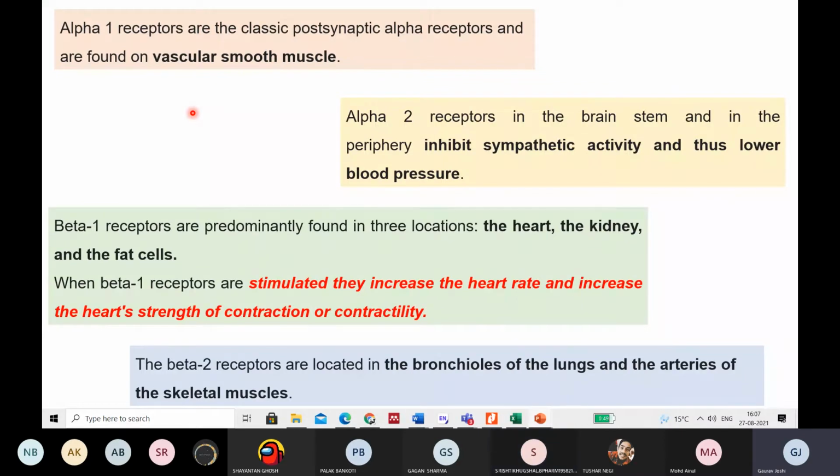Just read the line. Alpha 2 receptor in the brain stem and in the periphery. We are concerned with the periphery. Inhibit the sympathetic activity. What is the alpha 2 receptor doing when the epinephrine is binding? It is inhibiting the sympathetic activity and is lowering the blood pressure. If we use an antagonist, what will happen? The BP will rise.